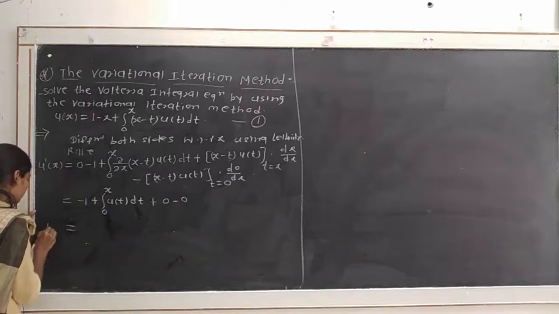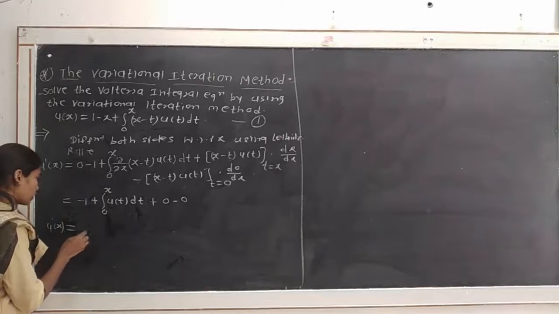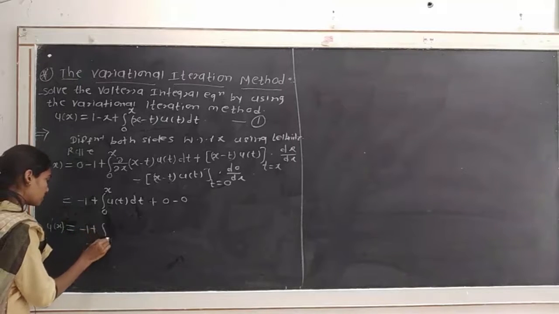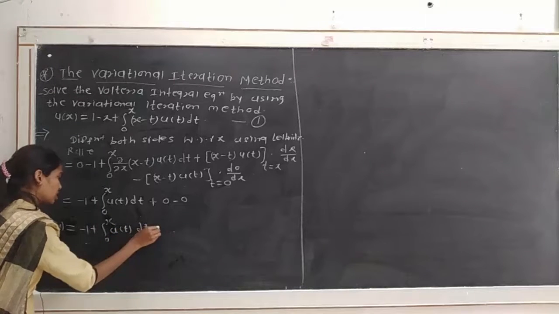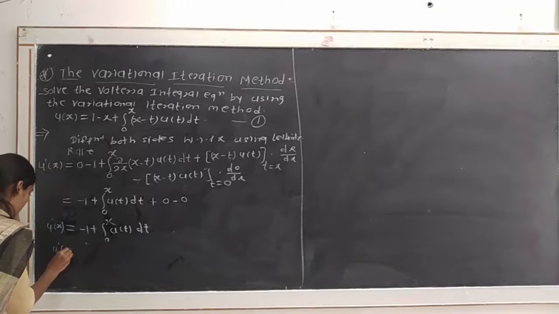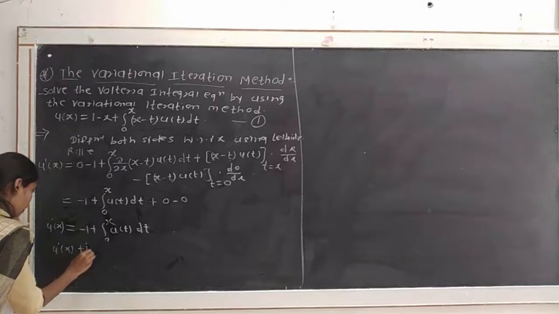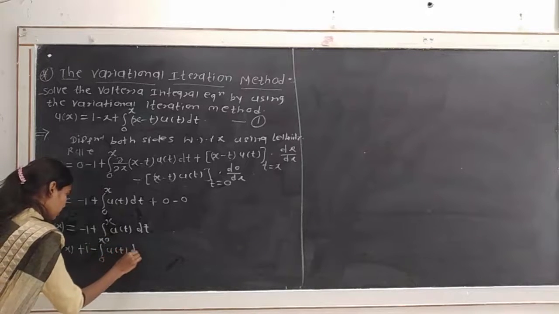So we get the Volterra integral differential equation: u dash of x is equal to minus 1 plus the integration from 0 to x of u of t dt. Then we rewrite this equation as u dash of x plus 1 minus the integral from 0 to x of u of t dt, equal to 0.